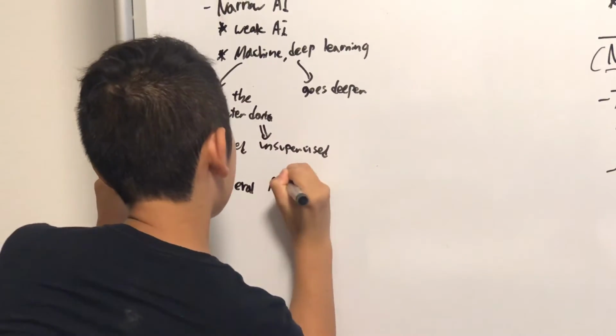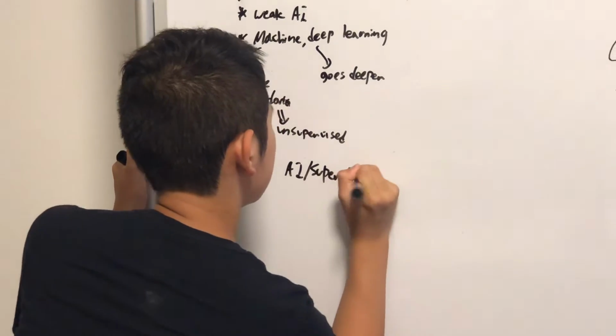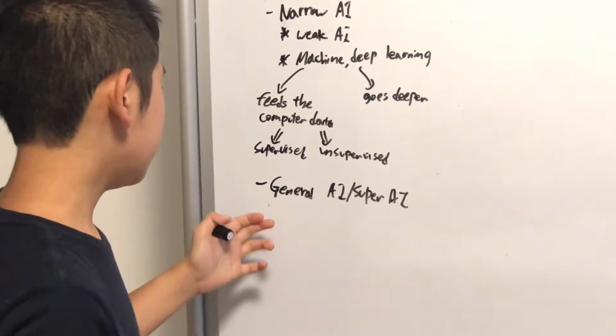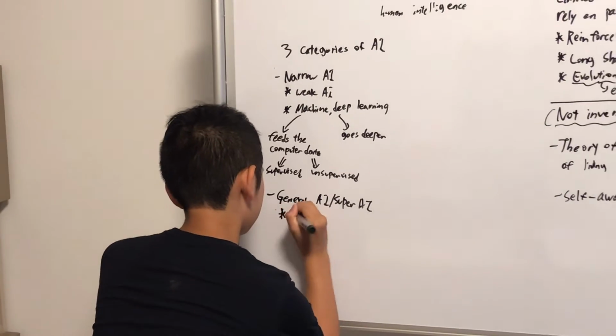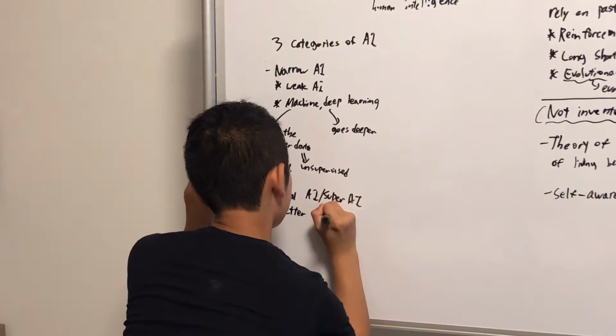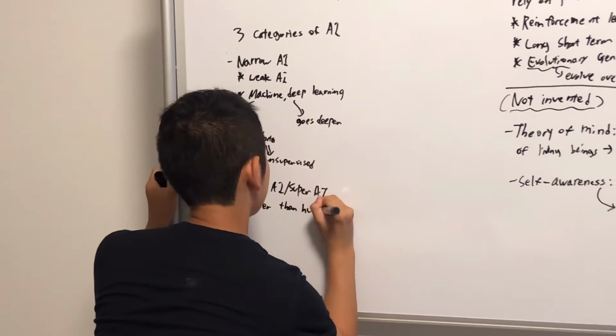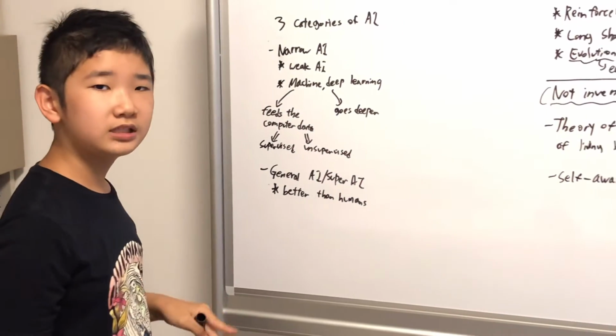I'm going to explain super artificial intelligence together. So these are probably the same meaning. They both mean that they are better than humans. Better than humans, which is impossible to think now, but is possible in sci-fi movies.